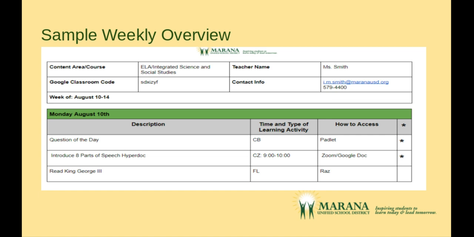You'll notice that the content has been standardized so that all families in Marana can easily access similar information. There is information on here about the teacher's contact information and the course name, along with the description of the learning activities by day. Please look at the reference code on the bottom of the weekly overview to learn more about community building, collaborative Zoom, or flipped learning acronyms that are used on this sheet. We also are encouraging teachers to provide the access information so that families know where to find the different links for the learning activities.